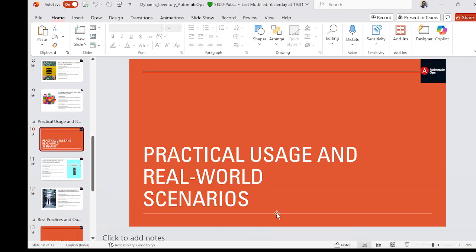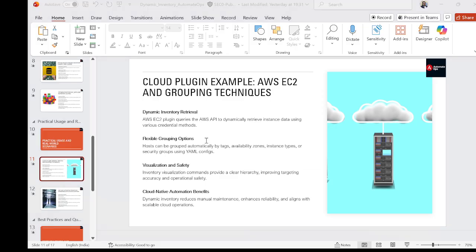The combination of caching and underscore meta provides very fast, scalable, and enterprise-grade automation. Okay, now coming to the practical usage or real-world scenarios. Moving from theory to practice, how does dynamic inventory actually help teams in production environments? Let's explore some real case situations.